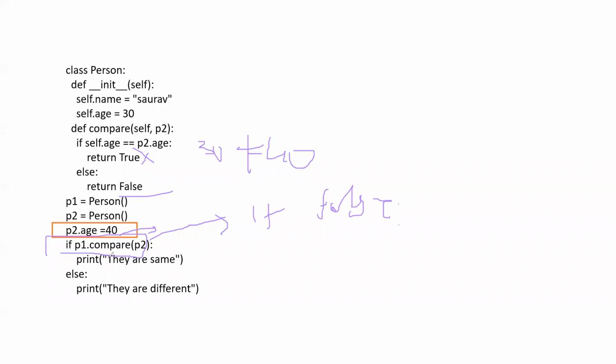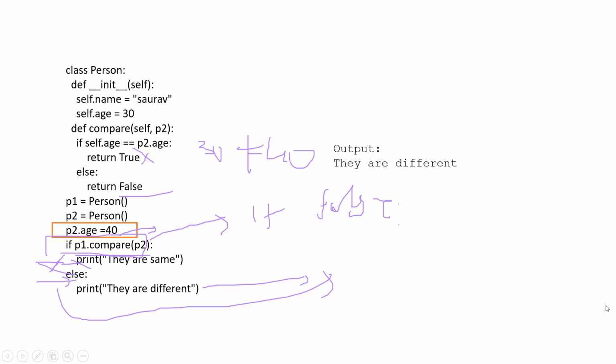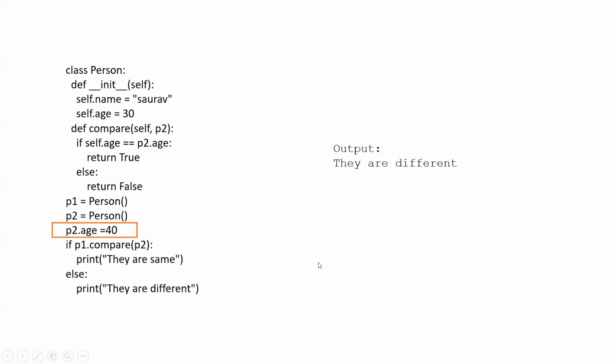If some condition is false, it will not enter here, it will enter the else statement and print out they are different. Got it? Anyone still has an issue, let me know. If not, you can also tell me tomorrow. I can explain it again.